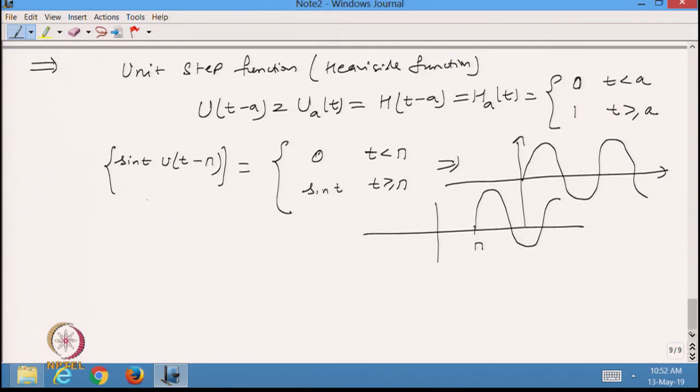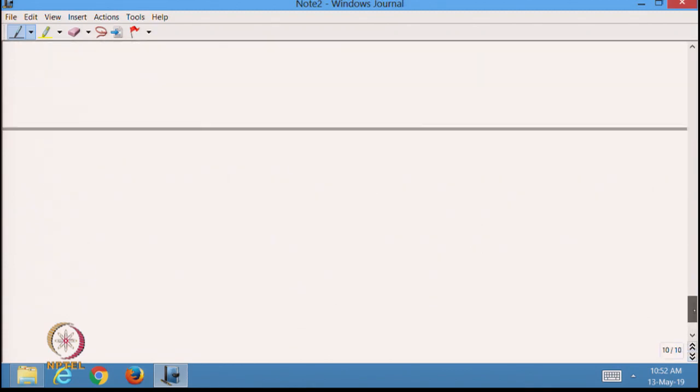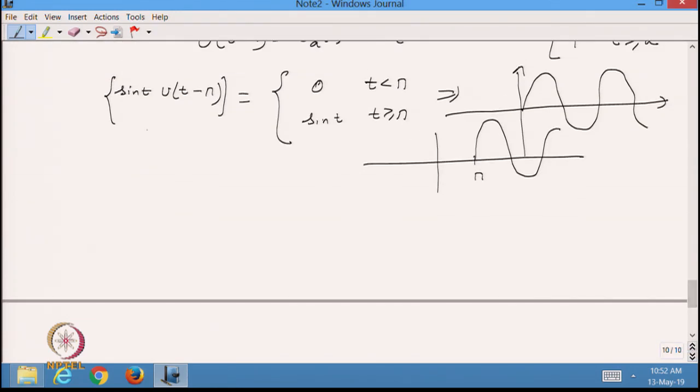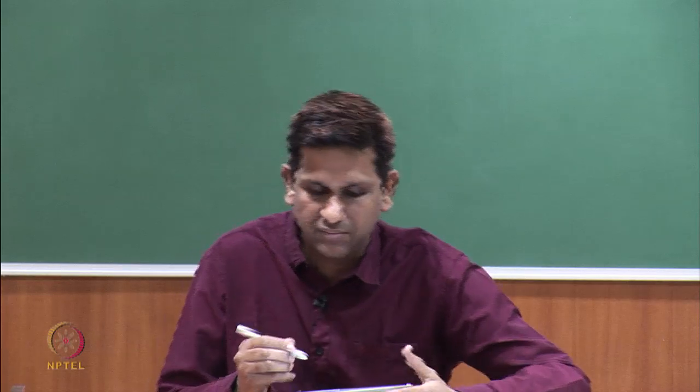So, what is the use of the unit step function? Let us see the advantage of the unit step function. Suppose I have a function f(t), and that function is given to me in terms of a piecewise function.